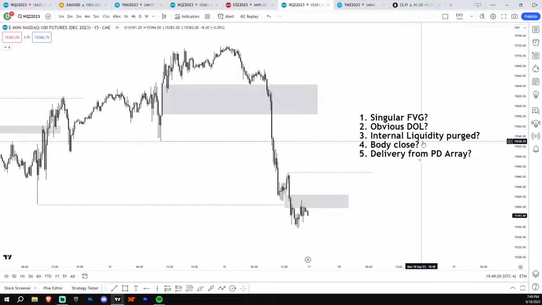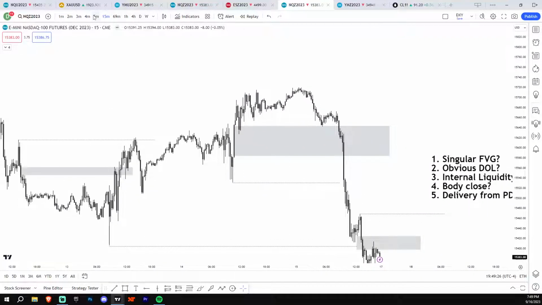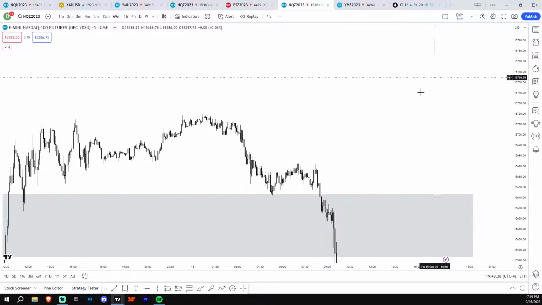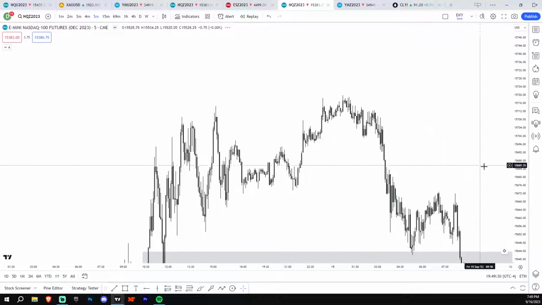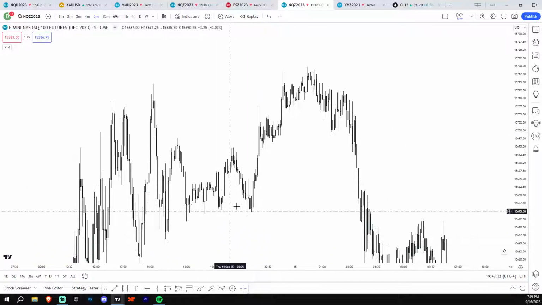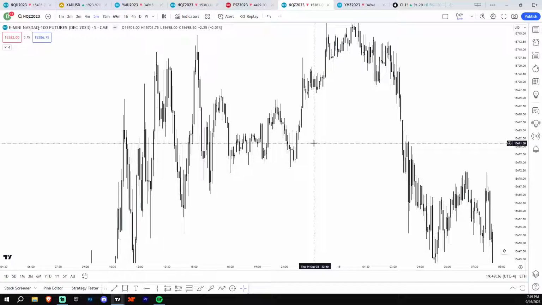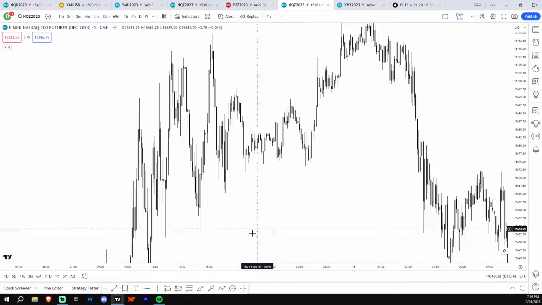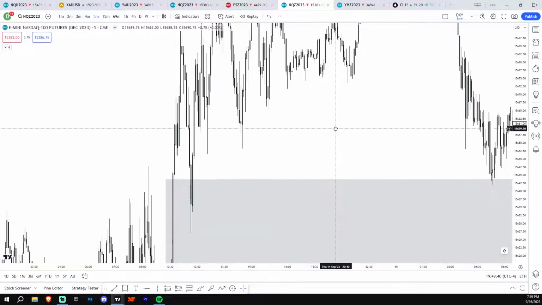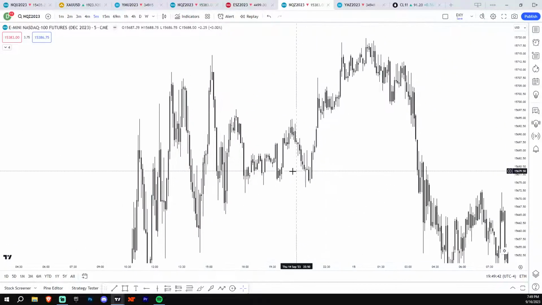Okay, so next one, was internal liquidity already purged? Or external liquidity, doesn't matter. So before I take an inverse, I like a lower high swept before. For example, if we go, let me see here, I'm trying to go to the kill zones. So you can see there's some inverses that fail here, and you're probably like, oh, why isn't he going over these? Okay, look at the time.